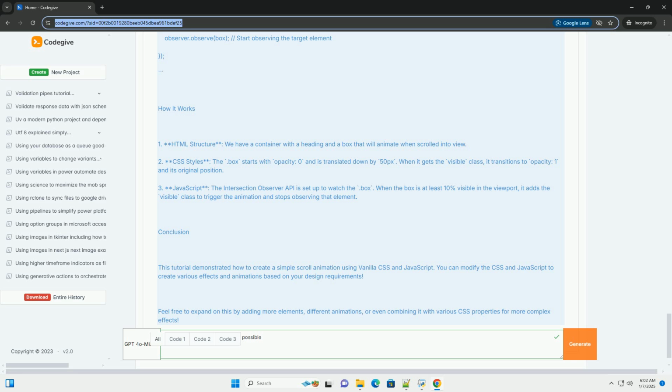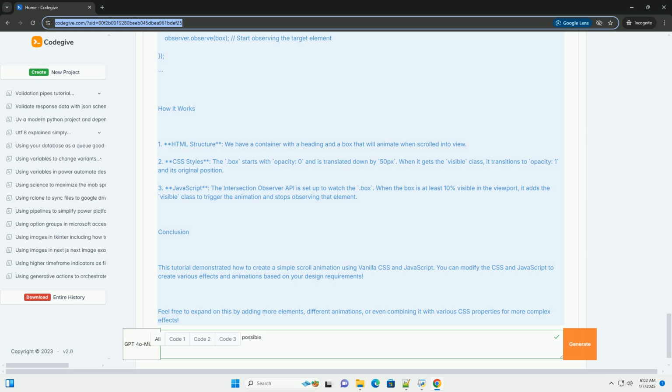3. JavaScript. The Intersection Observer API is set up to watch the box. When the box is at least 10% visible in the viewport, it adds the visible class to trigger the animation and stops observing that element.